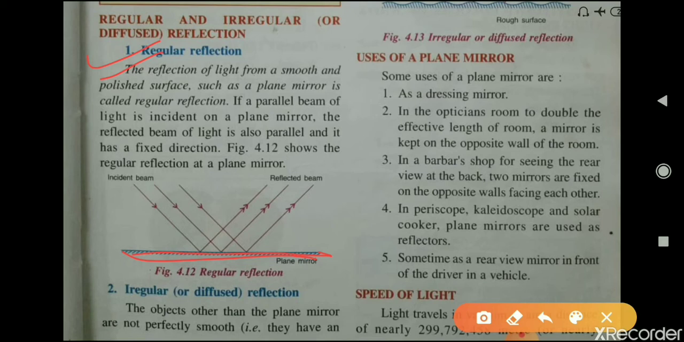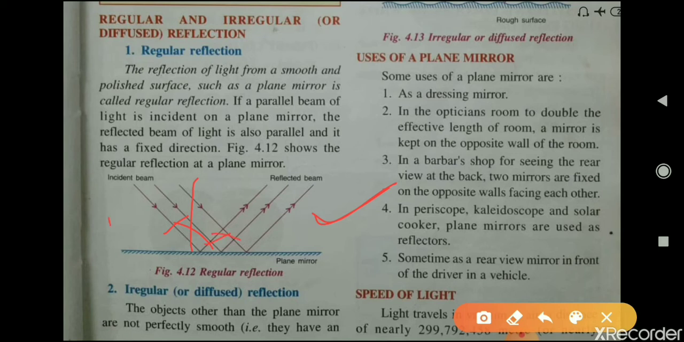If a parallel beam of light rays is incident on a plane mirror, the reflected beam, the light that is reflected, you can see here in this diagram, is also parallel, because they all will follow the laws of reflection. The incidence angle and the reflected angle of all these rays will be equal.